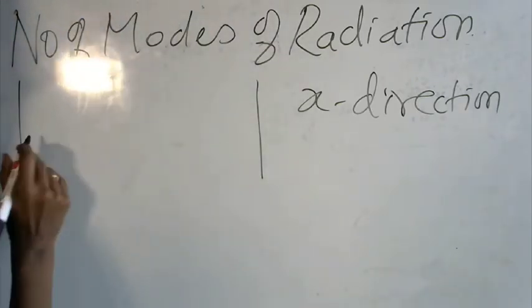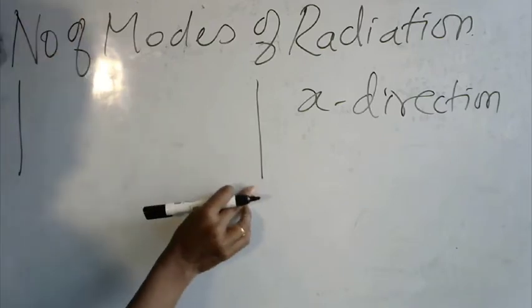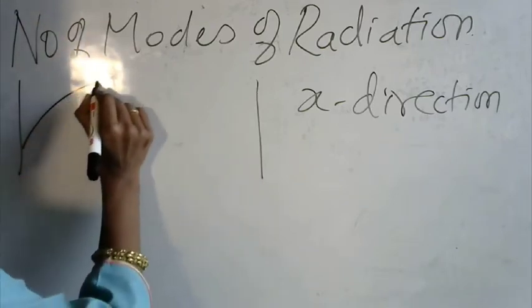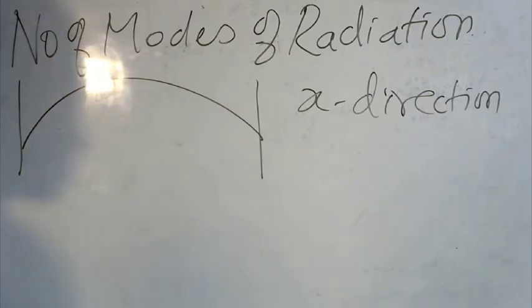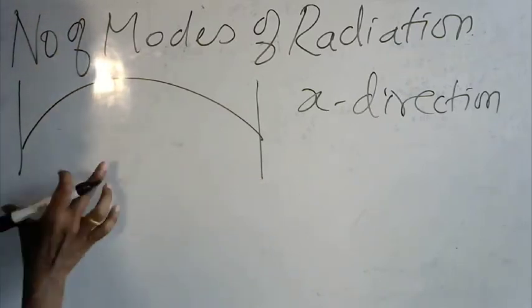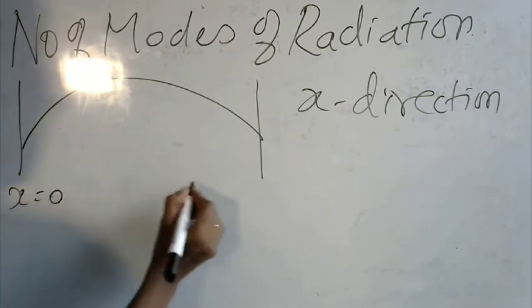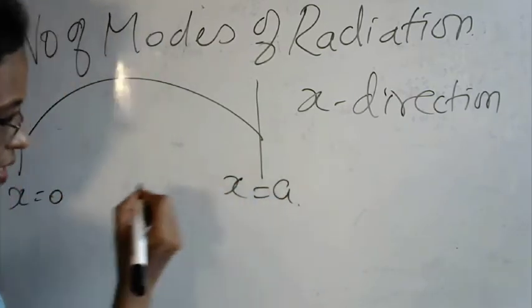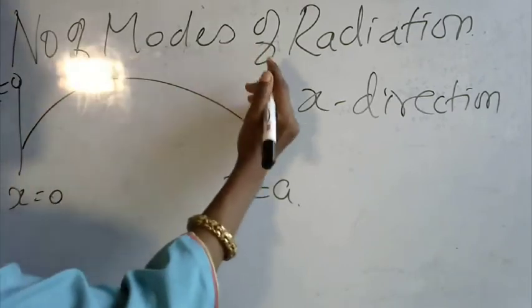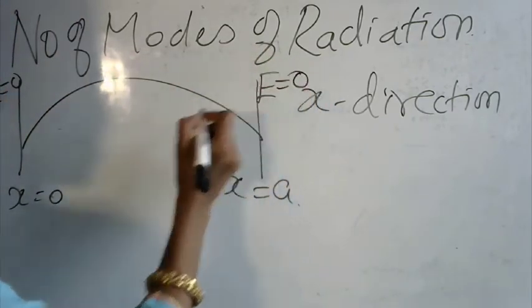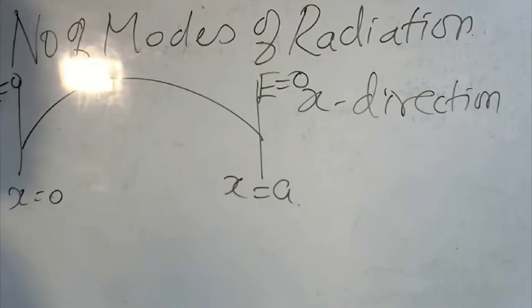Okay, so this is the longest. If a wave starts from one node and ends at the other node, it will form a wave pattern like this. This is the longest wave that is possible between x equal to 0 and x equal to A. Here the electric field is 0 on the boundaries, so I will put E is equal to 0 on both sides.